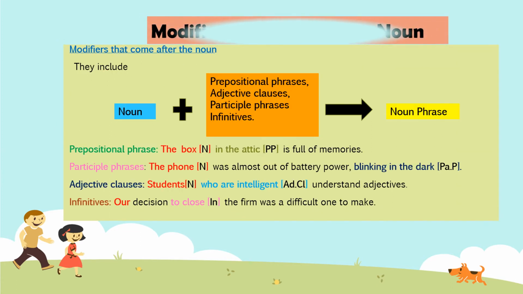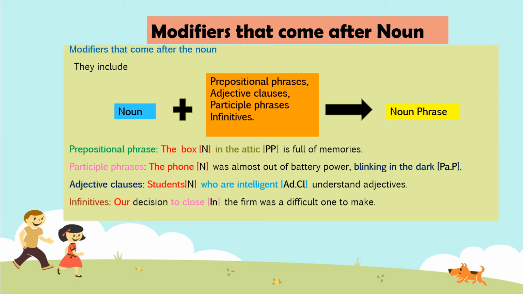Let us observe the modifiers that come after the noun. Modifiers like prepositional phrases, adjective clauses, participle phrases, infinitives, they come after the noun and form a noun phrase. Let us observe the examples given below. The box in the attic is full of memories. The box is the noun, in the attic is the prepositional phrase, is full of memories is a noun phrase.